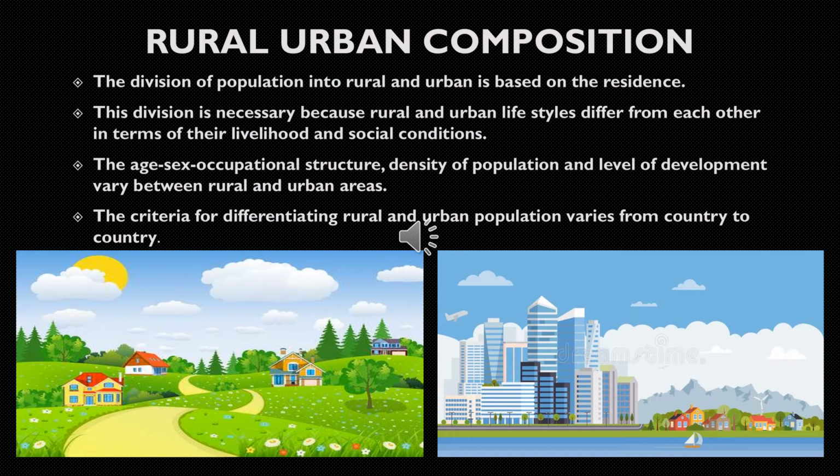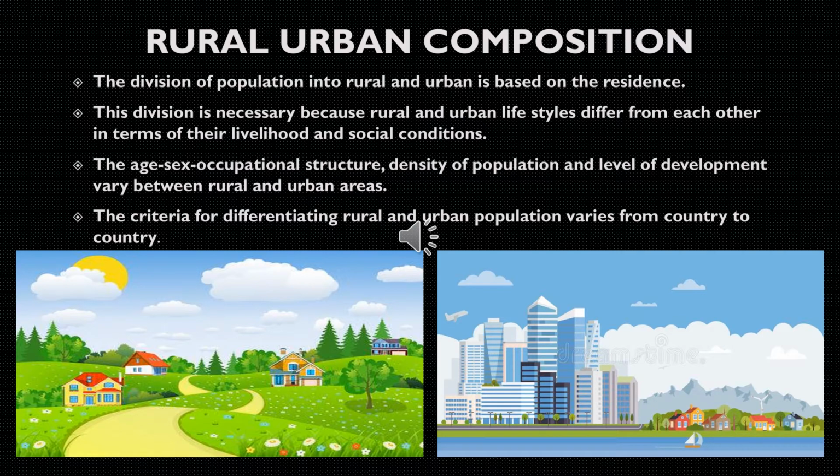The next component is the rural-urban composition. The division of people into rural and urban is based on the residence. The division is necessary because rural and urban lifestyles differ from each other in terms of their livelihood and social conditions.